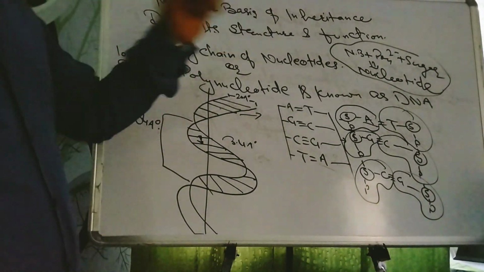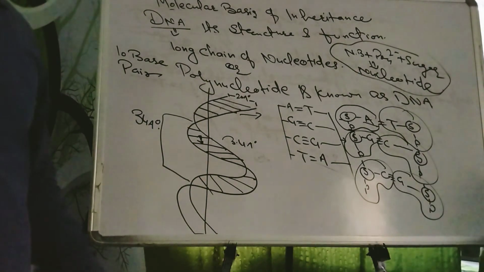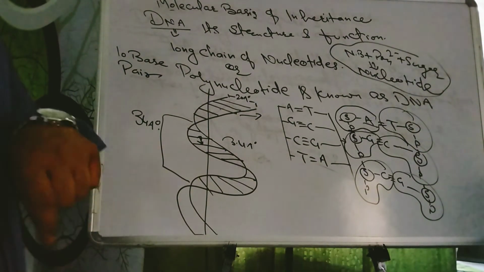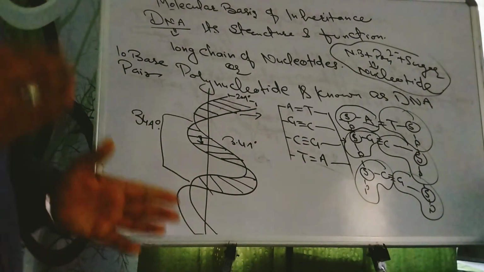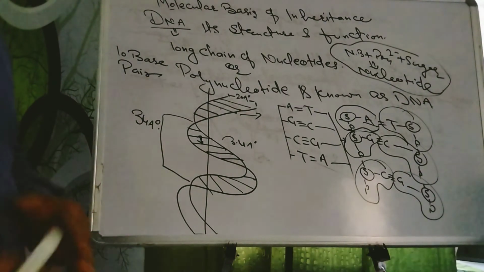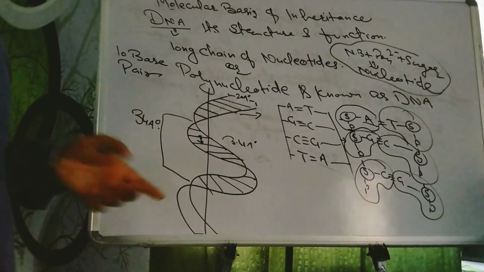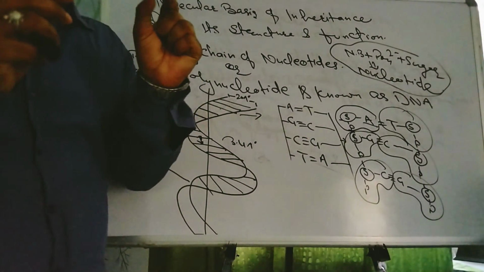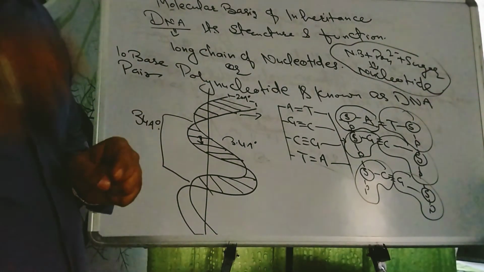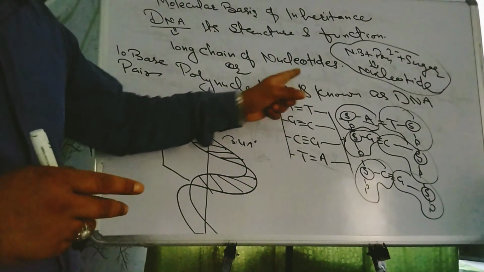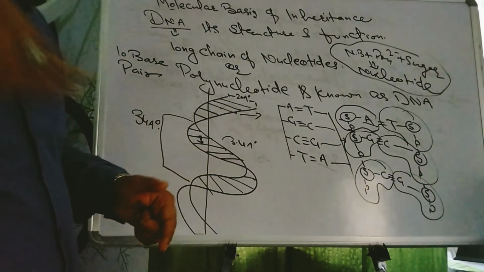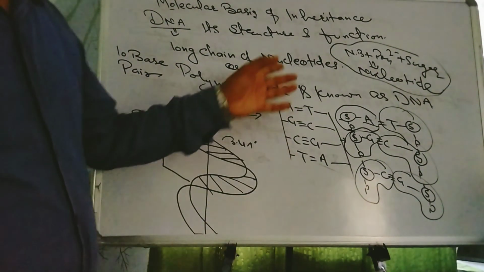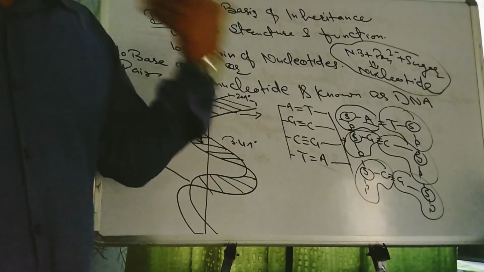Done? Now the function. We know that DNA acts as a genetic material which carries information from parents to their offspring. During sexual reproduction, when the male and female gametes fuse together, the gamete has a nucleus. The nucleus contains DNA, and when this DNA fuses together, variations are produced in offspring, and transmission of characters also takes place.